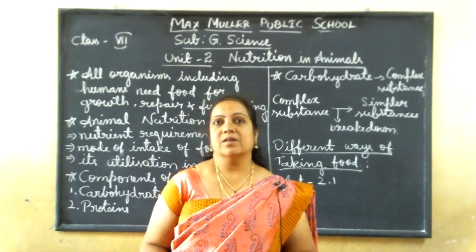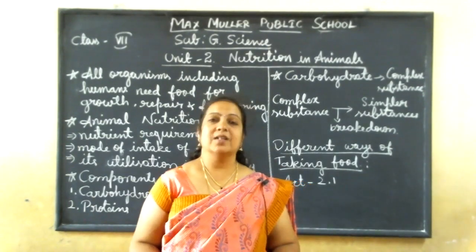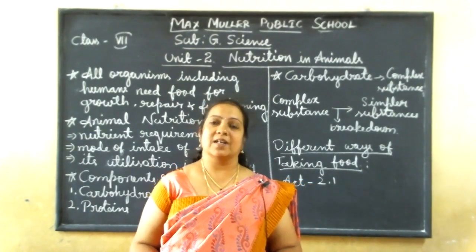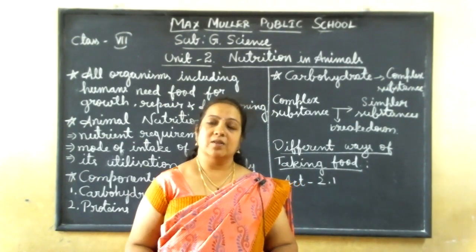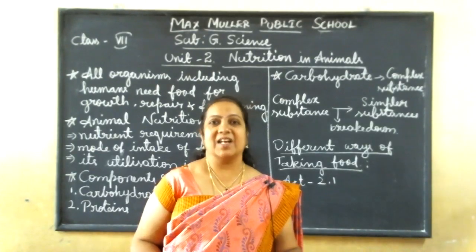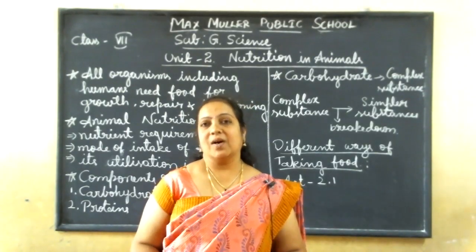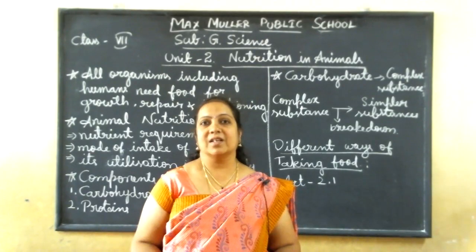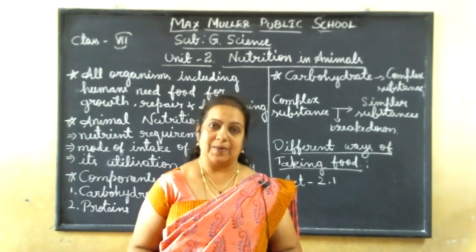Not only human beings, but all carnivorous and herbivorous animals, and even bacteria or viruses, depend on others. All organisms depend on the plants for food.